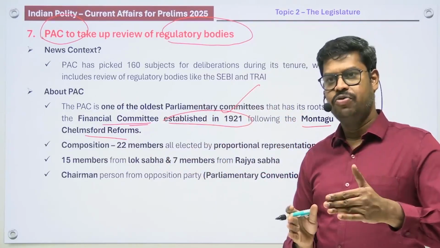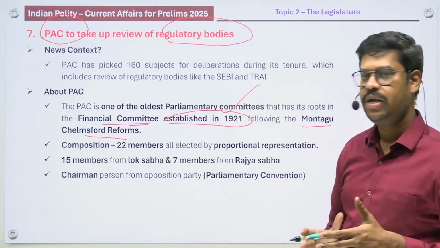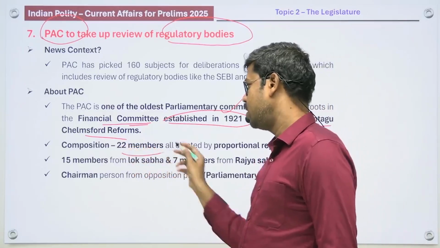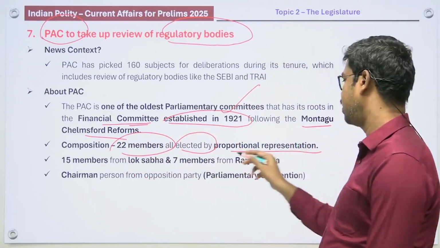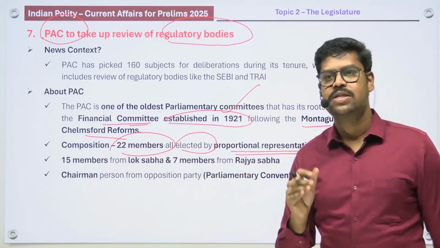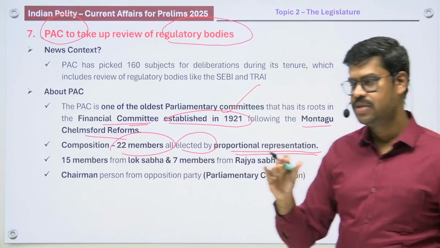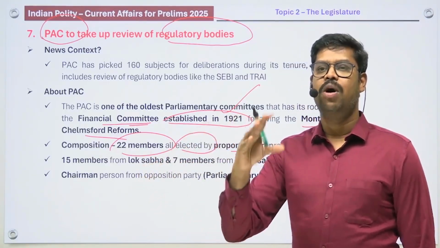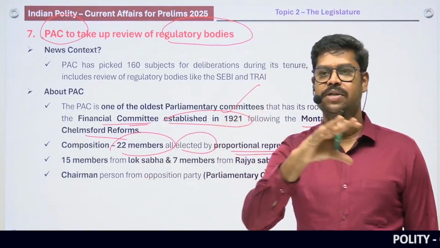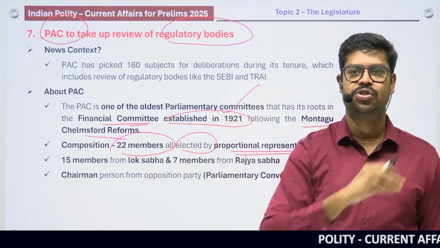And right now, if you see the composition of the Public Accounts Committee, it has 22 members, and all the 22 members are elected based on proportional representation. So what does proportional representation mean? That means the number of members in this particular committee will be proportionate to the representation of MPs from different parties.